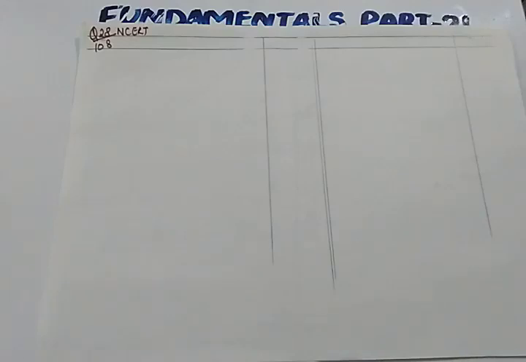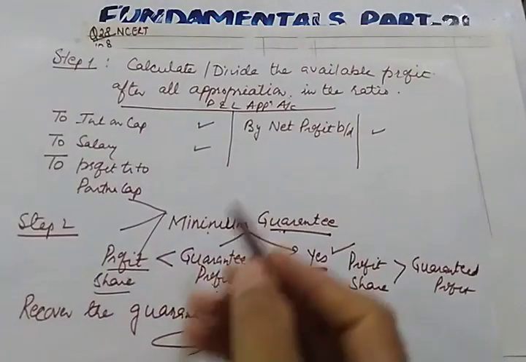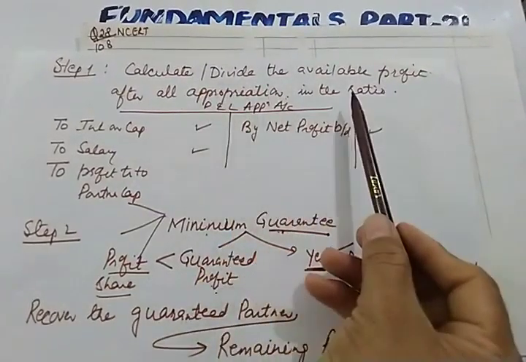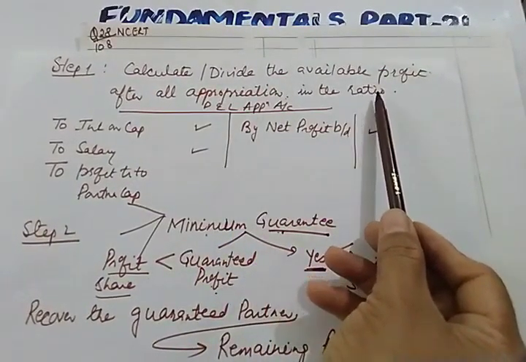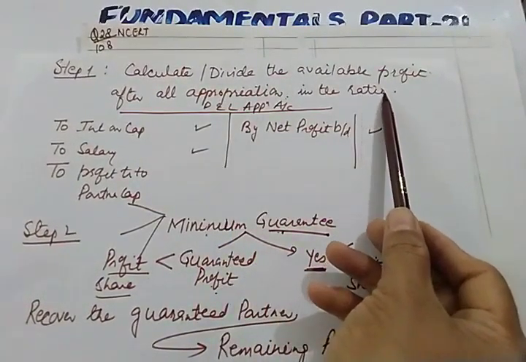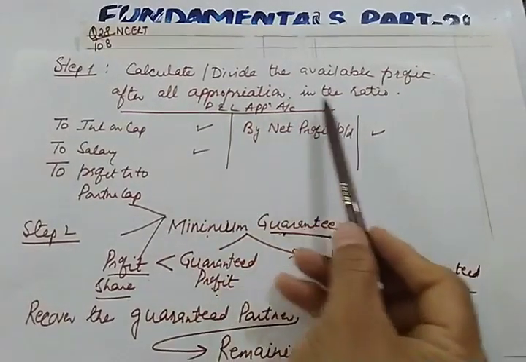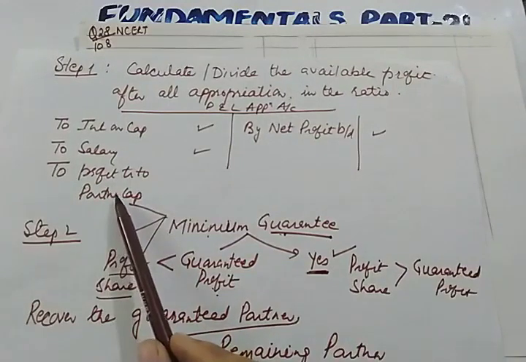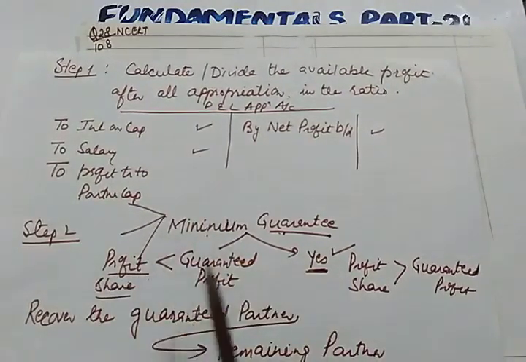Let us do some working before doing this numerical. I told you in the previous video the steps involved to solve this guarantee question. Step 1: you will divide the available profit among all the partners in the given ratio, after all appropriations. In this question no appropriation is given, so we'll divide the profit.